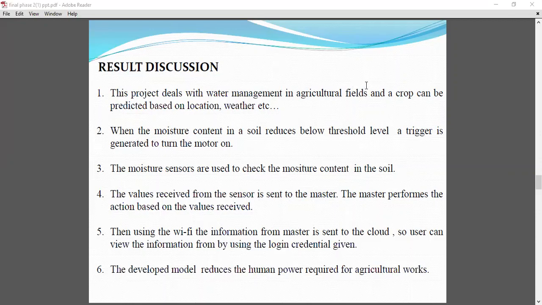Forget all your discussion, run the code now, show the complete model. See, the developed model reduces human power required for agricultural work. Now demonstrate it quickly. Demo your project. So we are still about to do that, sir. Then what is this, man? Please ask other groups, right? Ask them.